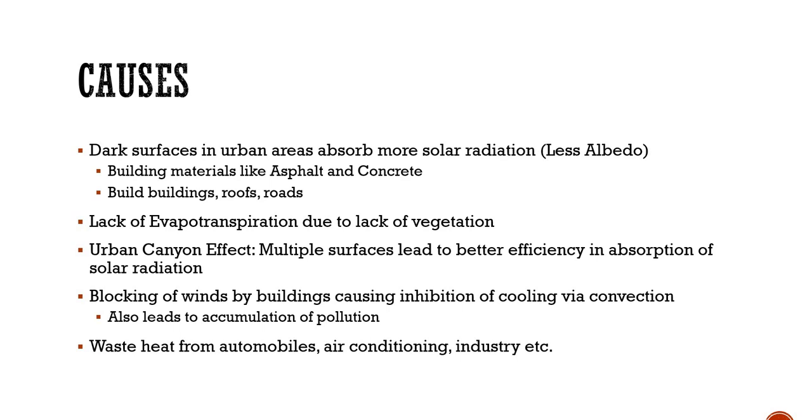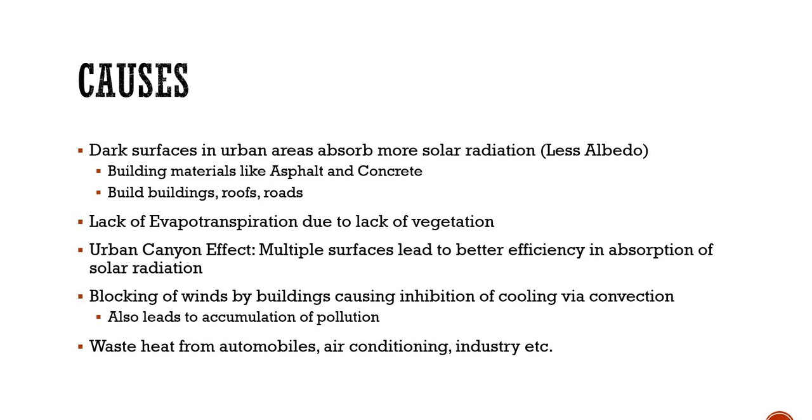because as compared to rural areas, urban areas are bound to have better roads and more motorized roads, I would say, and it would be basically made up from asphalt, which is a black material. And we know that black surfaces absorb solar radiation more efficiently as compared to white surfaces. And what is this concept called, guys? It is called albedo. What is albedo? Albedo is a measure of how much of the solar radiation a particular surface is absorbing, or reflecting back to the atmosphere.